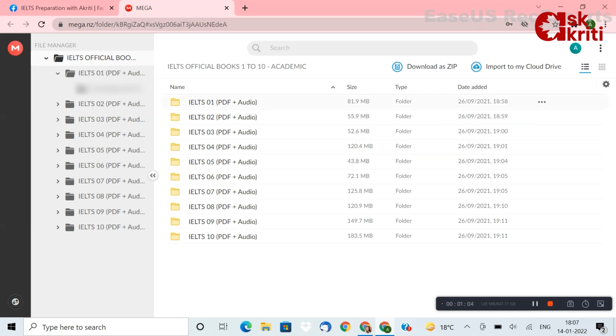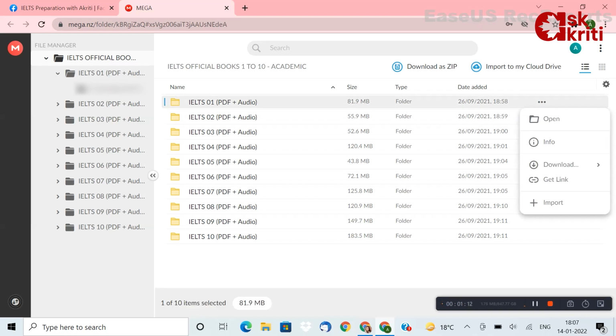Now as you can see, this is the Mega Drive folder, and I have created folders right from book 1 till 10 in this folder. Now you have to click on these 3 dots and right click so that you get this option of download. You can see this download as zip and standard download.